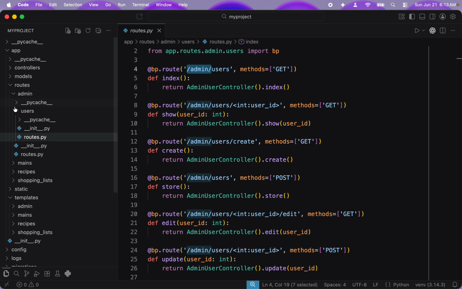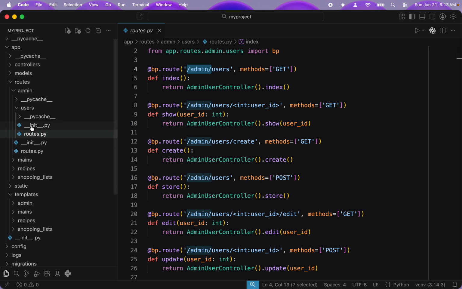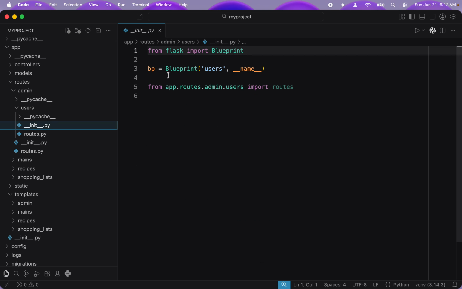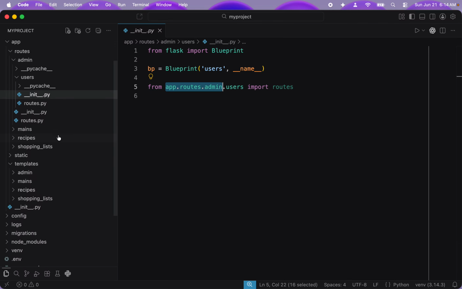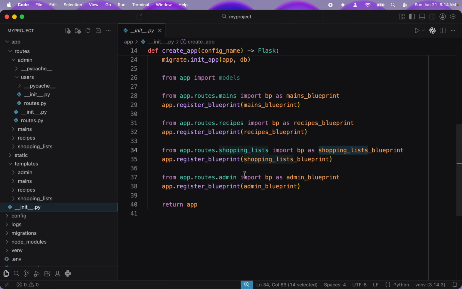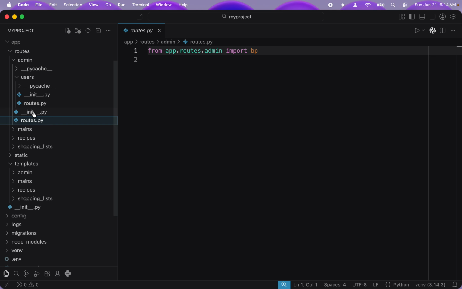Okay, so there was this nesting here. Let's see how things got registered. Here, and notice it is nested: app, routes, admin, users. And so let's come down here and see how the blueprint got created. So there was an admin blueprint. So if I come up here, I notice this route is just basically empty.